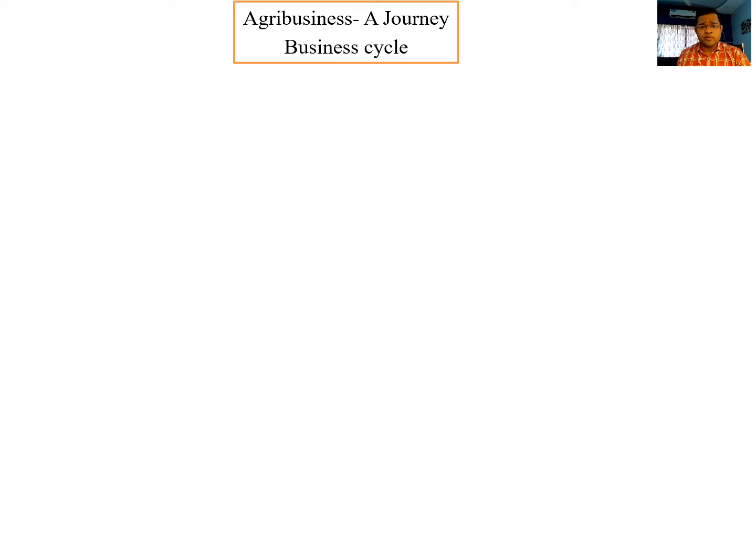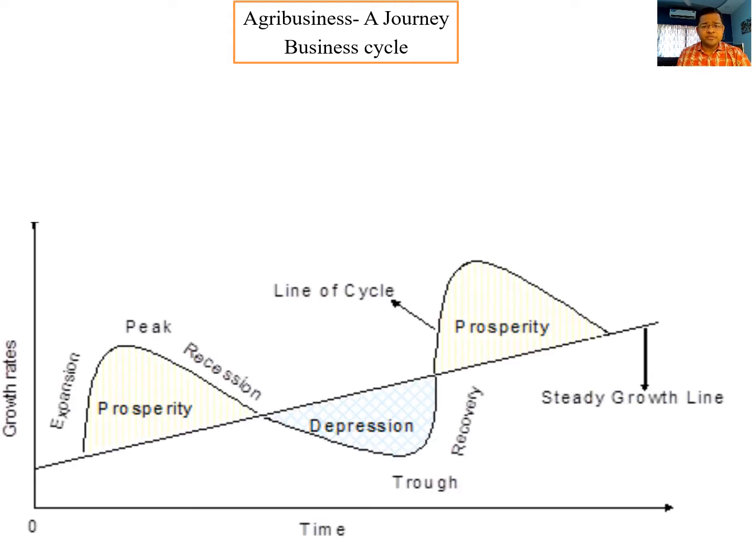Today I will discuss another chapter in macroeconomics, that is the business cycle. Business cycle is nothing but the recurring and fluctuating level of economic activity over a long period. Before explaining the business cycle, we should know about the steady growth line. The steady growth line is the line where all business activity is at a standstill. It means there is no change in economic activity over the time period.